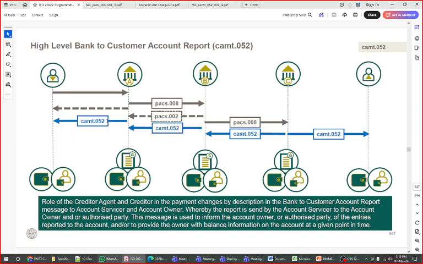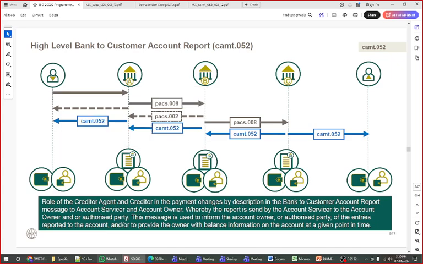This report is sent back to the debtor. It can be an opening or closing balance, or a statement, anything, but it is just a message pass out. Everything has been done, and only after that is this message sent.